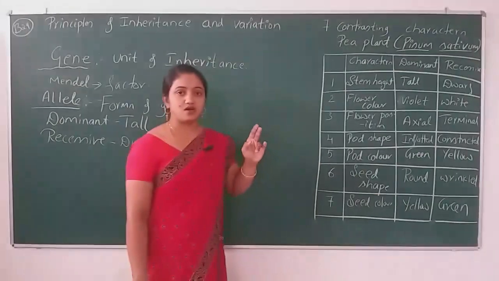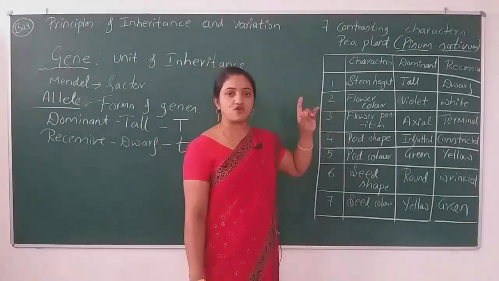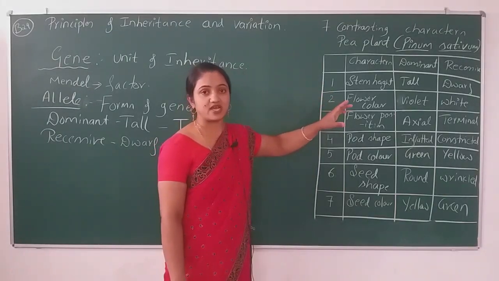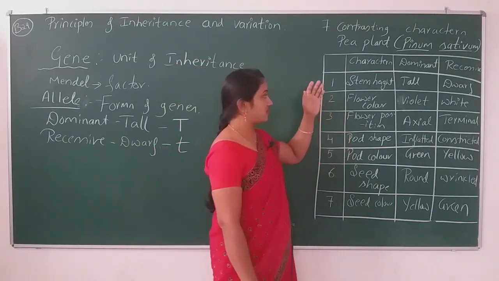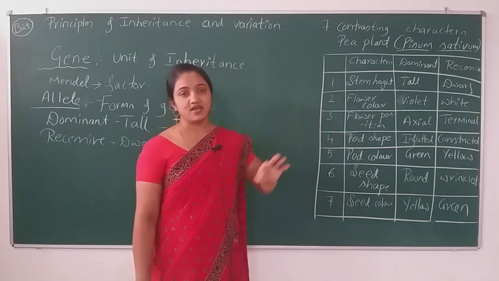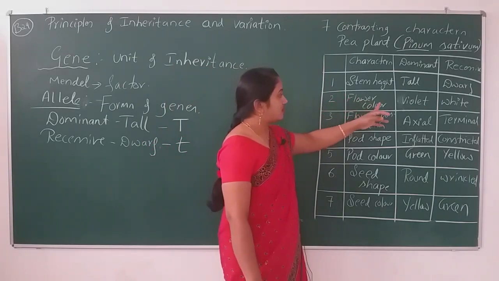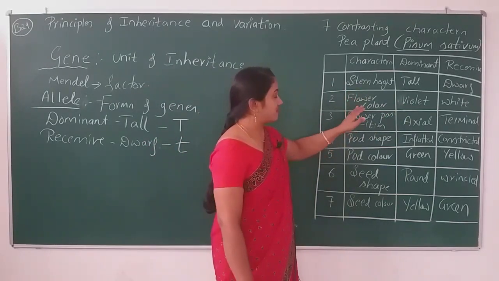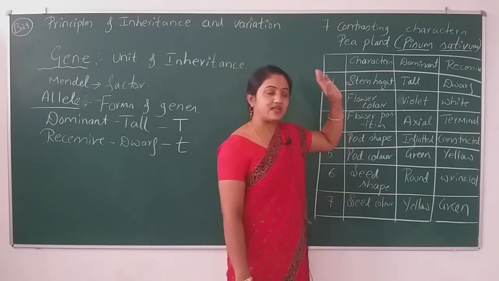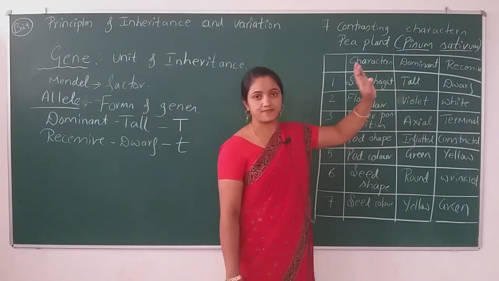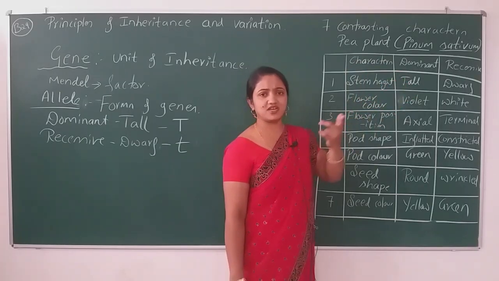This is very important, you have to understand this. When I start writing capital T, small t, if you don't understand what I am describing and the example I have taken, you will never come to know about the principles of inheritance and variation. So like I have written like that, okay. When it comes to the flower color, what shall I write? On that day I have written the purple color or violet color, whatever it may be.